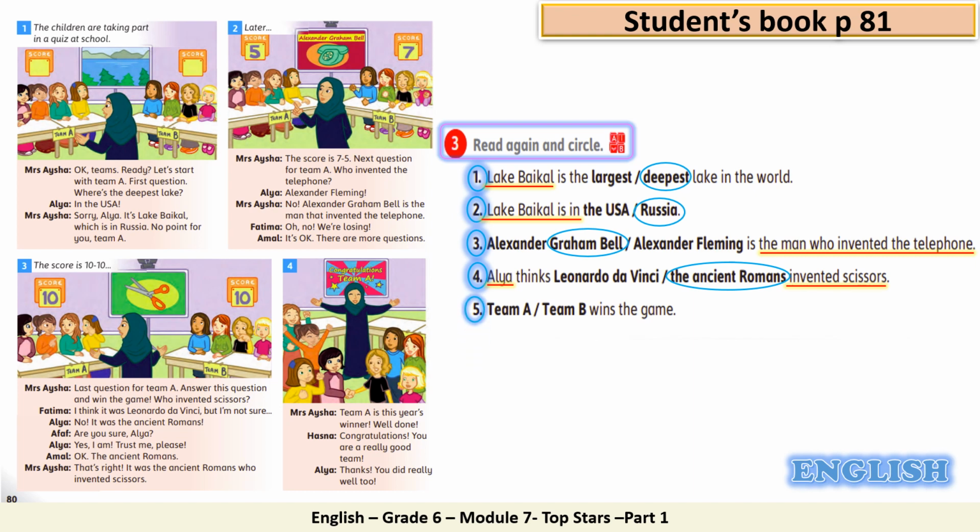Last one, number 5. Team A or Team B wins the game. Yes, great. Exchange number 4. Who wins the game? Mrs. Aisha declared Team A is this year's winner. So the answer is great. Team A wins the game. Great job.